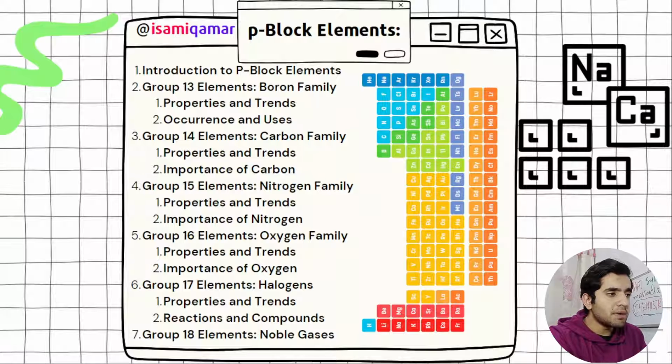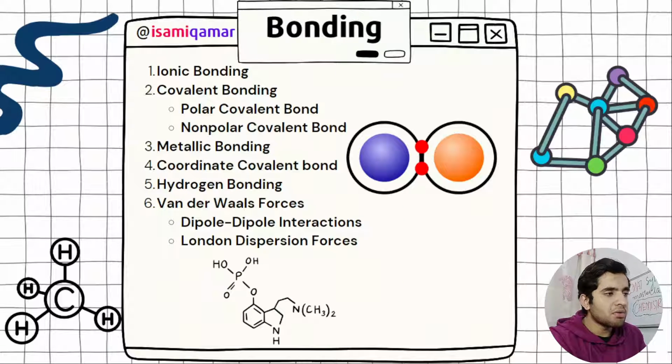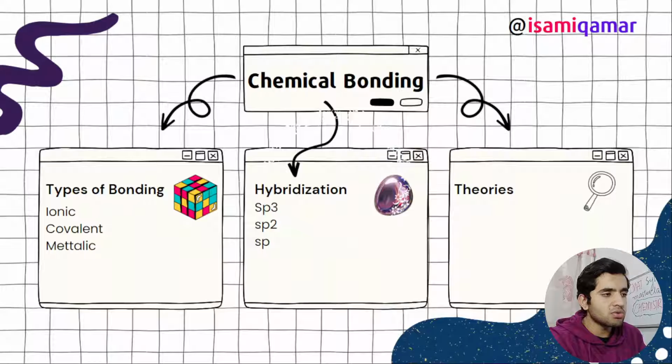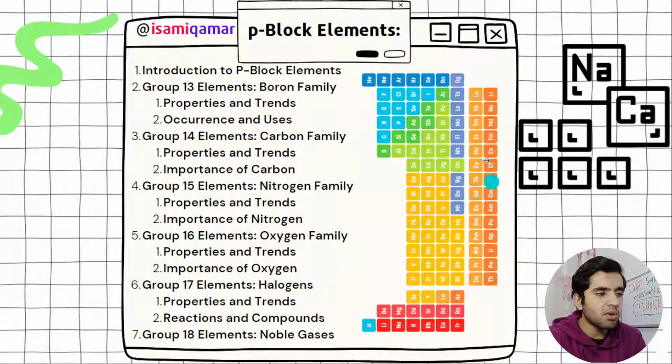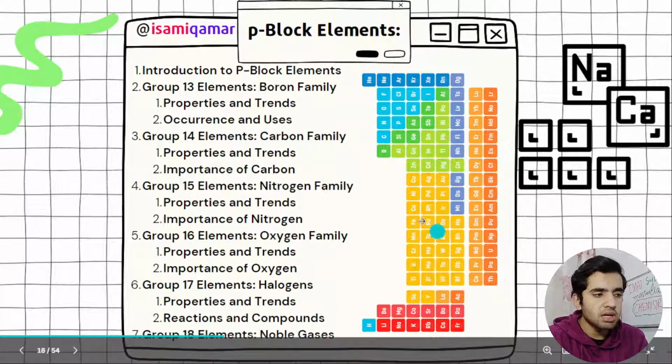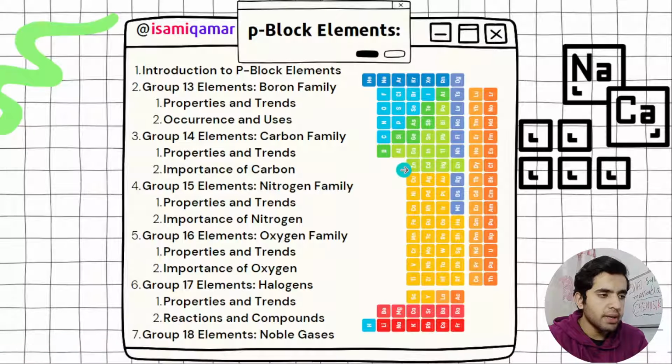In the p block elements, I did not write the d and f block elements, so let me explain what they are. These are the d block elements, and these are the f block elements. Two series are f block elements, and these 4 series from here to here are d block elements, the transition elements.